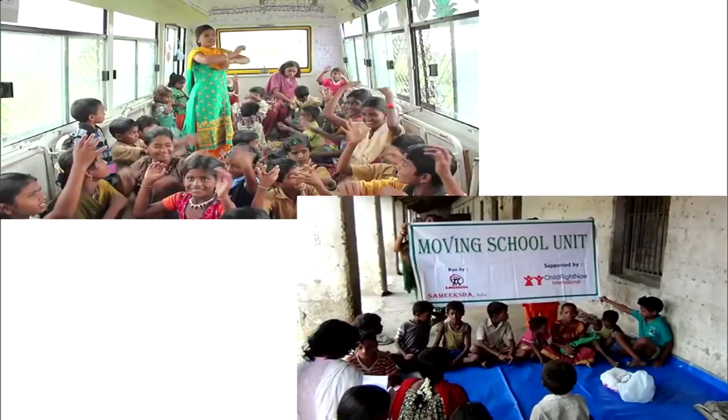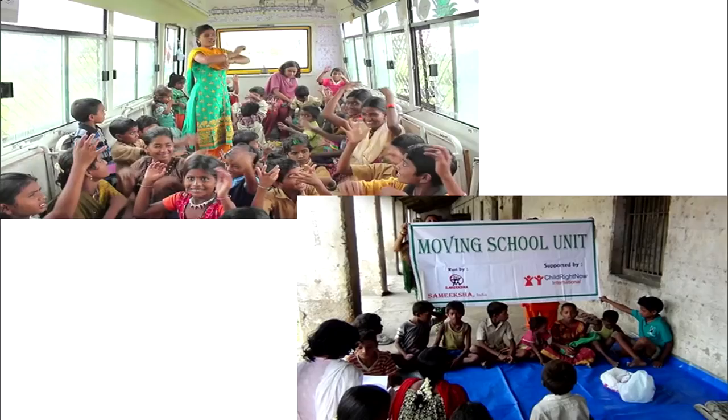Now you can see, the above picture is of an ashram shala, and here in the ashram shala the children are studying, coming from the remote areas, distant areas. This one is a moving school, a moving school in a bus where the children are being educated by a teacher, and this teacher also moves along with the students.